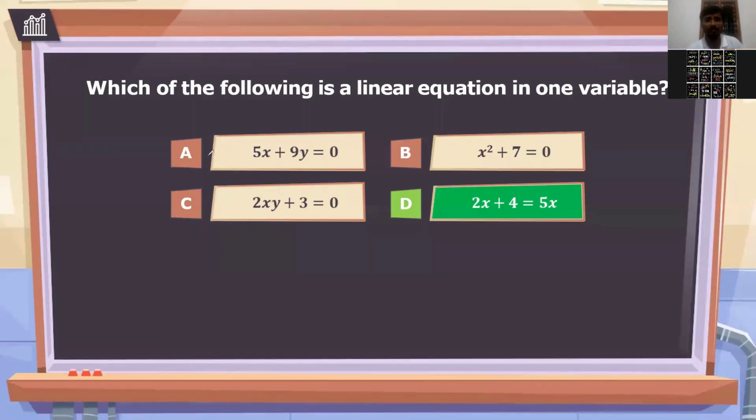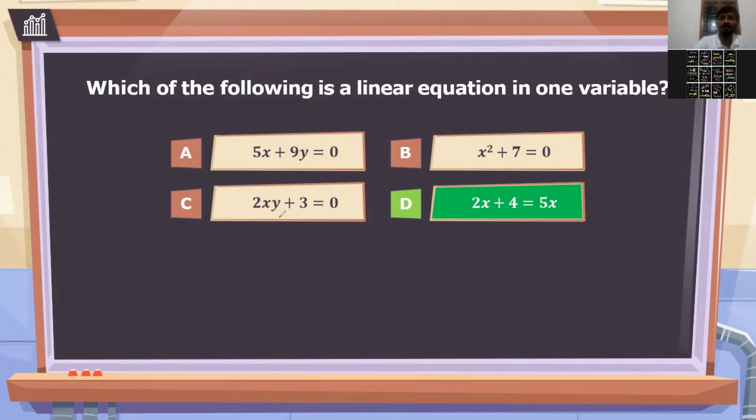Here, the second option is not possible because one variable is there, but the power is 2. So this is a quadratic equation. We are not talking about quadratic; we are talking about linear. So the second option is not possible. Now C option. Why is C option not possible? It is one variable, it is like linear, but you have 2 variables here, x and y.